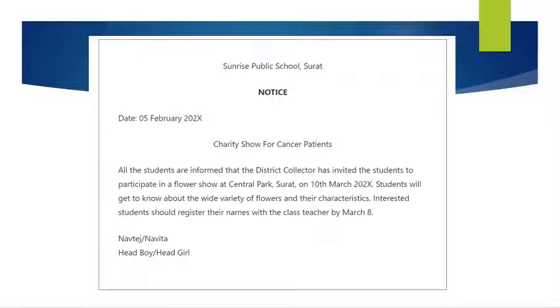At the end, the subscription. What is to be written? If it's the head boy or head girl, there is no need of a signature. Only the name has to be written. You can write one of them, there is no need to write both in the examination. Navtej, if you are a boy, you can write Navtej, head boy. If you are a girl, you can write Navita, head girl. And the entire content has to be put in a box. Whenever we write the notice, we put that content in a box. So at the end, a box is required whenever you are drafting a notice.